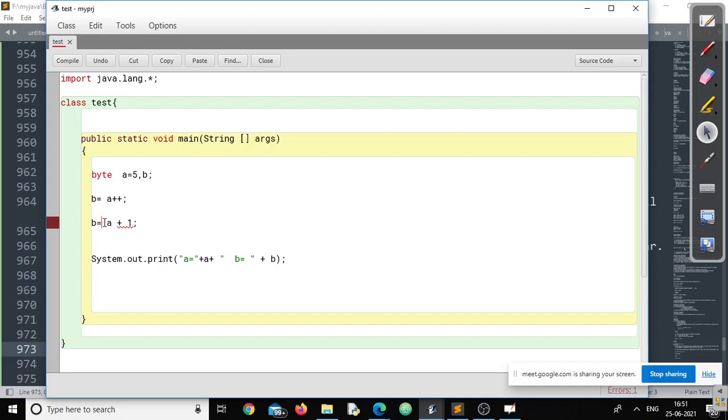Suppose here I am writing byte. I think my problem is over, isn't it? Now my problem will be over, right or wrong? Yes, because I have calculated and converted this one into byte. That means writing a++ is not only incrementing but also converting to the appropriate type. Got the clarity?